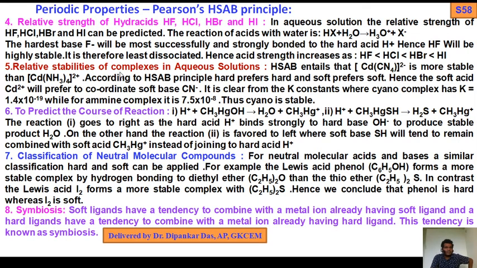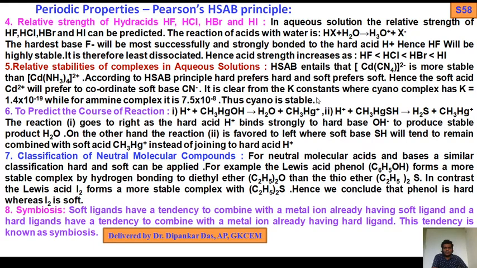So relative stabilities of the complex in aqueous solution. HSAB entails that Cd(CN)4 2 minus is more stable than Cd(NH3)4 2 plus. According to HSAB principle, hard prefers hard and soft prefers soft. Hence, the soft acid cadmium 2+ will prefer to coordinate soft base CN minus.